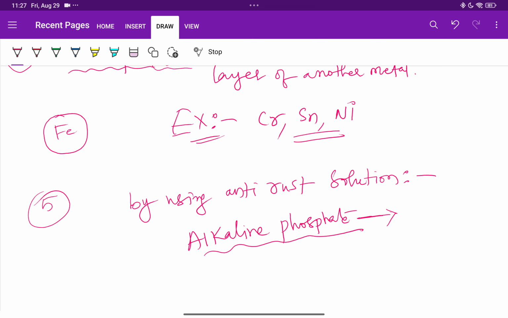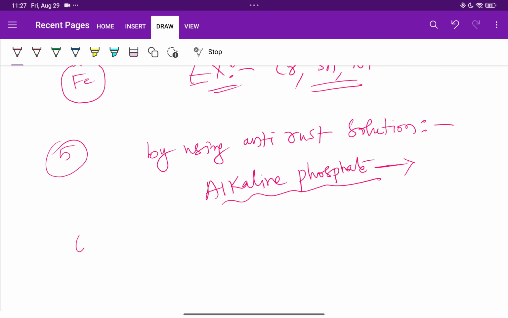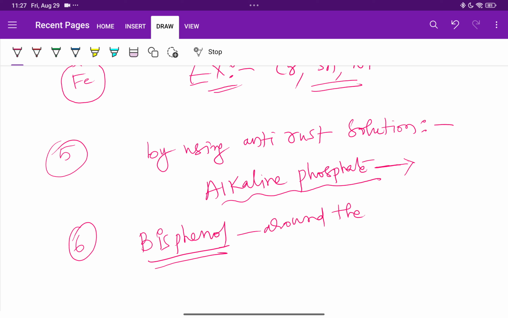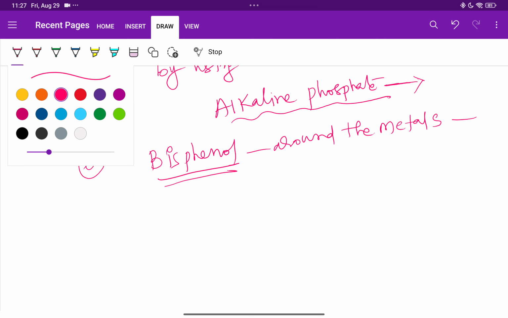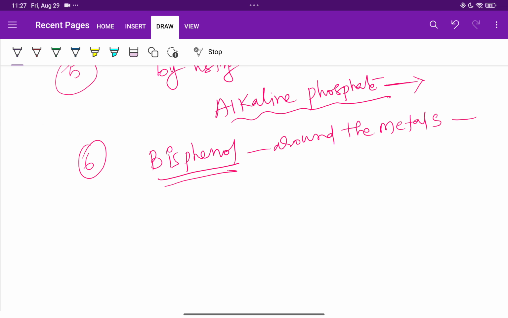And one more word is there in the class 10th textbook, that is bisphenol. By applying bisphenol around the metals, we will stop the corrosion process. So these are the important prevention methods to stop the corrosion process.